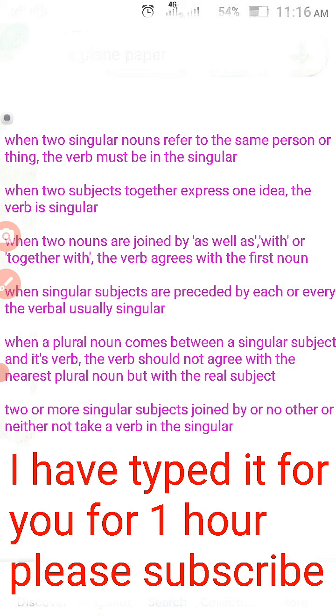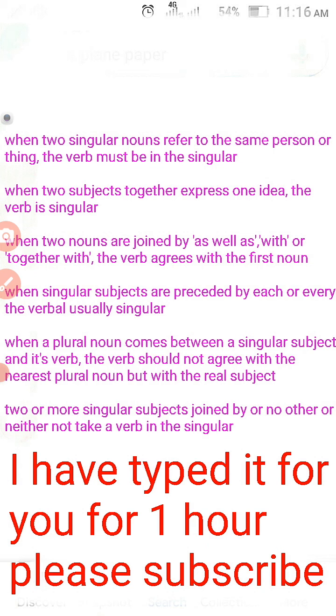See, what will be the first noun? Verb must agree with the first noun. Two nouns will be there. First noun will be, for example: the dog together with the cat was making a plan. See here, two nouns. Dog also came, cat also came. Here, what I told: the dog together with the cat.